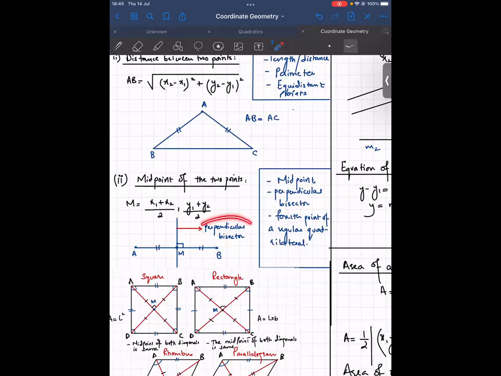And in order to evaluate the equation of this perpendicular bisector, you need to have this midpoint. To evaluate the equation, you need 1 point and the gradient. And how would you know the gradient of this perpendicular bisector? कि आपने AB का gradient evaluate करेंगे, उसको reciprocal करके sign change करेंगे, so you're going to get the gradient of this perpendicular bisector. You need 1 point on this perpendicular bisector, and that's going to be the midpoint through which it is going to be passing, and using 1 point and gradient, you're going to be evaluating the equation. Acha,